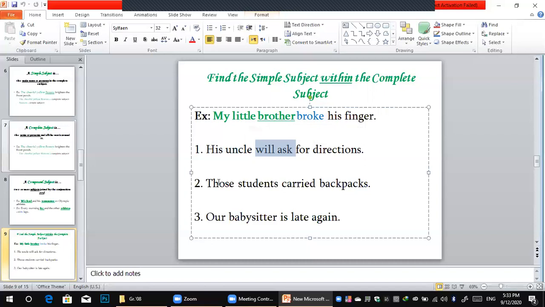Number two, I think it's so easy, a piece of cake: those students carried backpacks. Where is the subject and where is the predicate? Firstly, the simple subject and the complete subject. Those students. Where is the simple subject, the one word? Students. Perfect. And where is the complete subject?